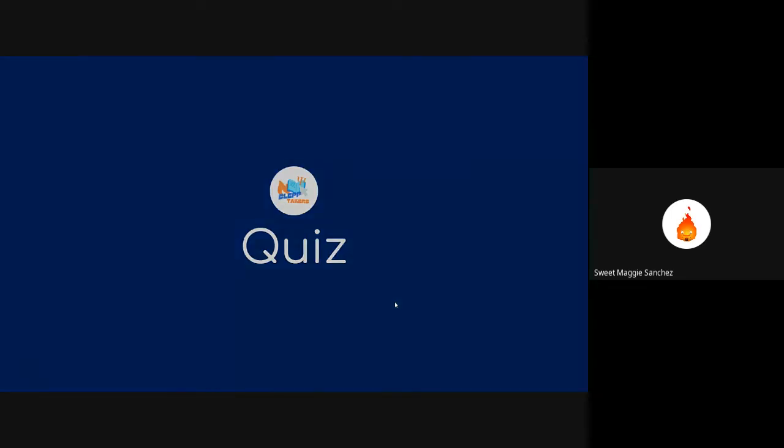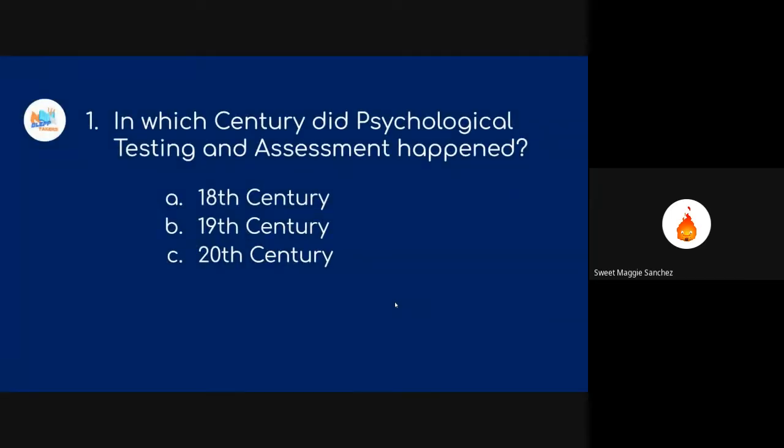So, first question: in which century did psychological testing and assessment happen? Letter A, 18th century. Letter B, 19th century. And letter C, 20th century. I'll only click next slide if you say yes po, okay? Para fair tayong lahat.